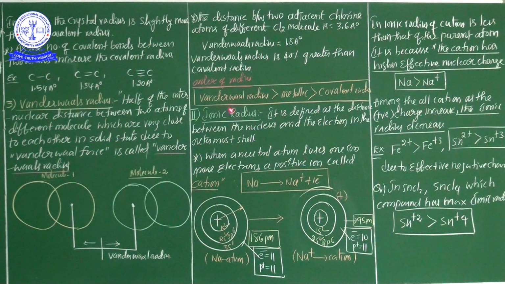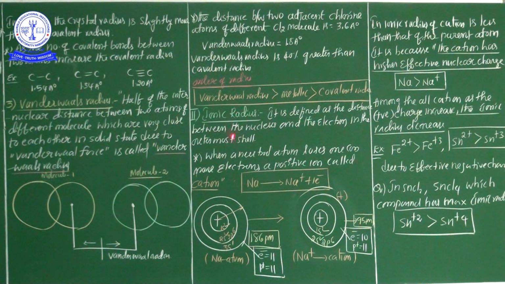Now another radius, ionic radius. What is the major differentiation between atomic radius and ionic radius? From the definition point of view, both of them are similar but slightly differ. In a neutral atom, listen very carefully, you can calculate a radius that is called atomic radius. What is a neutral atom? The electron number is always equal to the proton number. If you calculate the radius in the neutral atom, that is the atomic radius.